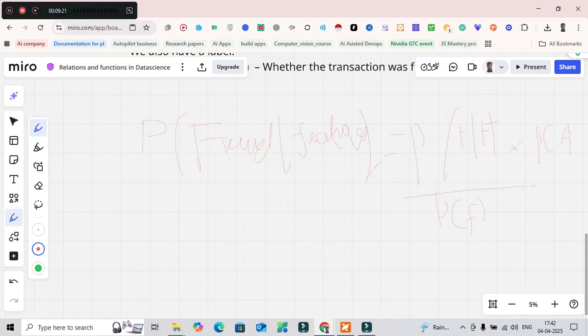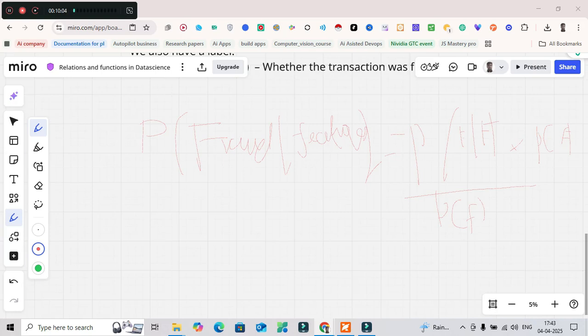This sounds scary, right? Let's break it down. The probability of fraud given the features is what we want: the probability that a transaction is fraud given the features. The probability of features given fraud means how often we see this feature in past fraud cases, in past transactions. The probability of fraud is the overall chance of fraud happening, maybe 1 in 1000 transactions. The probability of features is just a scaling factor, so we do not need to worry too much about it.